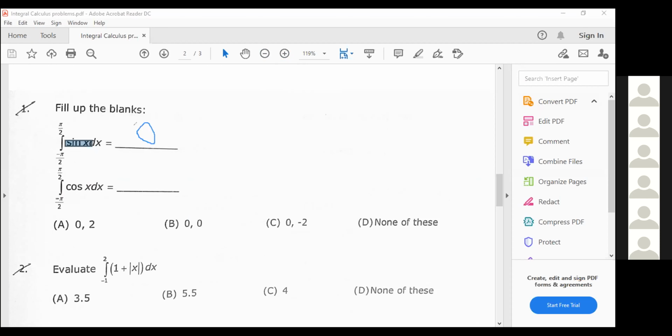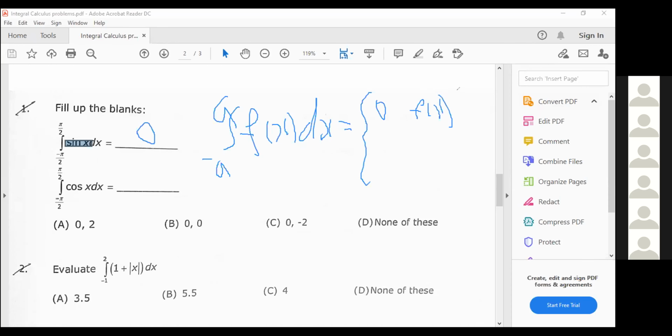We know that if the function is odd, the integral from minus a to a of f of x dx equals 0 when f of x is odd, and it equals 2 times the integral from 0 to a of f of x dx when the function is even.